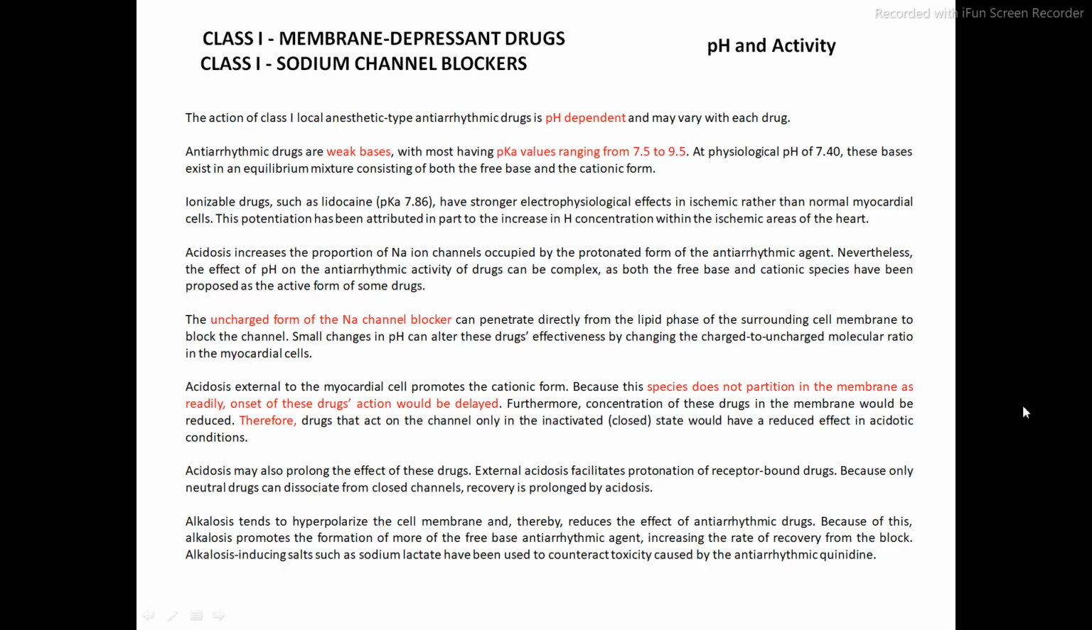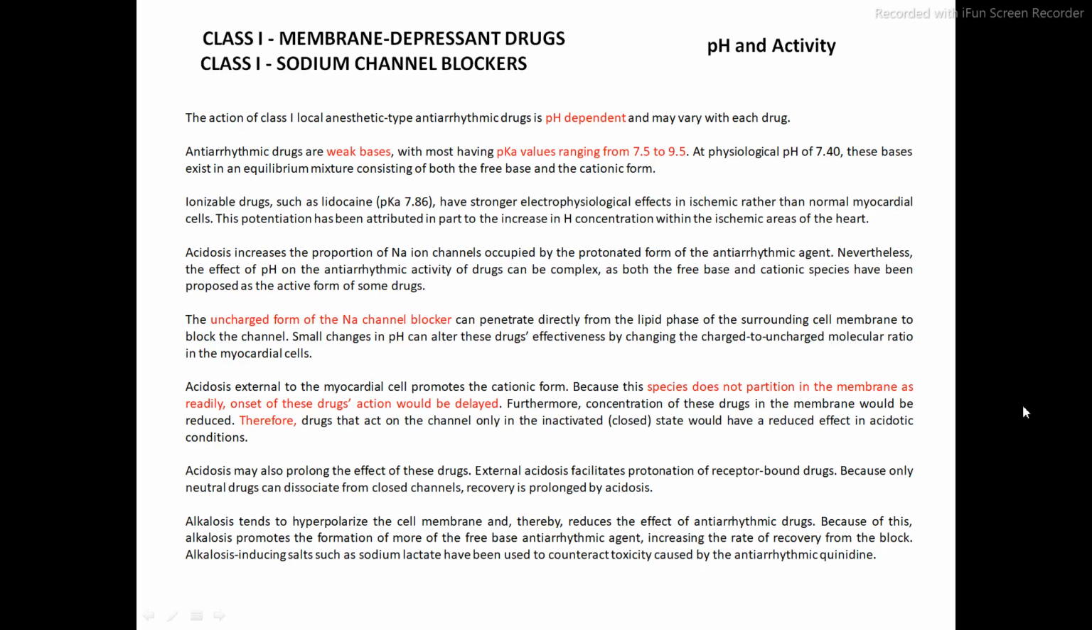So this drug, lidocaine, increases the hydrogen concentration within the ischemic area of the heart rather than the normal myocardial cells. Because of the increase in the proton concentration within the ischemic area of the heart, acidosis occurs. So this acidosis increases the proportion of sodium ion channel occupied by the protonated form of the antiarrhythmic agent. Okay, so what happened because of the acidosis?